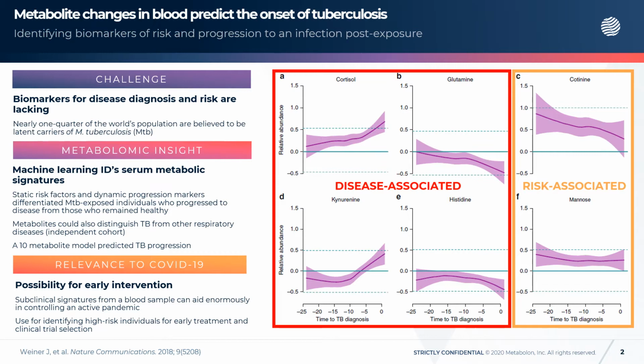Tuberculosis is among the deadliest infectious diseases on Earth. Nearly 1/4 of the world's population are believed to be latent carriers of M. tuberculosis, and currently there is a lack of tools available to identify those patients who will progress to active disease. Metabolomics is often used in biomarker discovery for non-communicable diseases, but until recently, this approach has not been applied in the area of infectious disease.